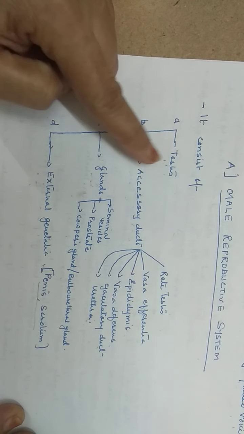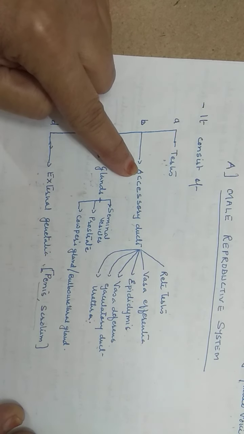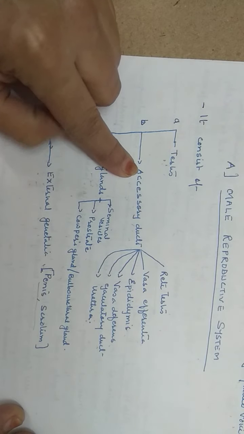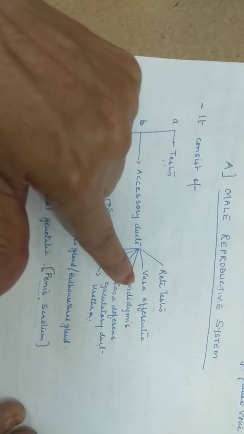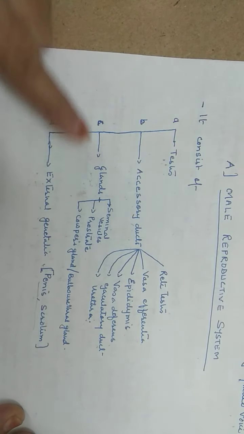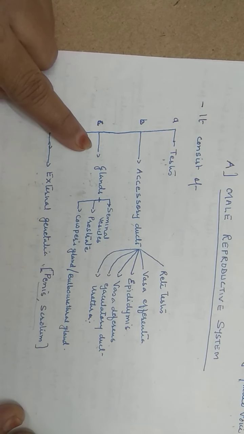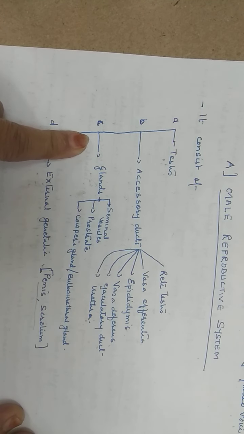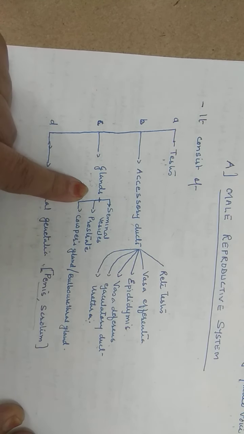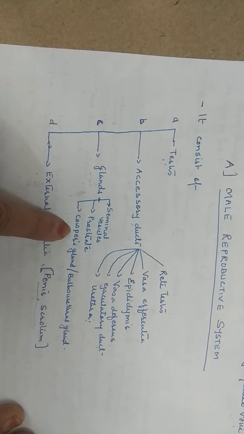Again, the testes give rise to certain ducts, which are called accessory ducts, and they are many in number. You can see 1, 2, 3, 4, 5, 6 there. Then there are glands which play a crucial role in the formation of the reproductive product: the seminal vesicle, prostate gland, and bulbourethral gland.